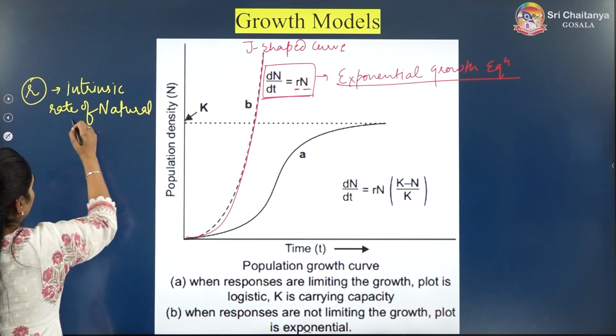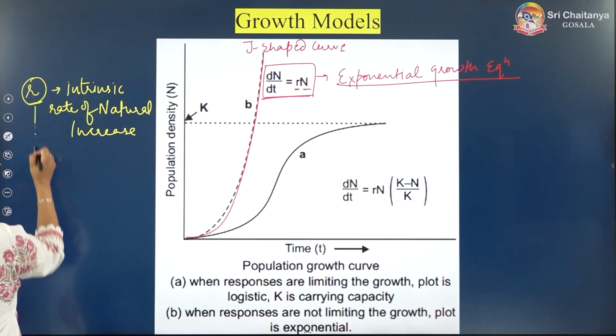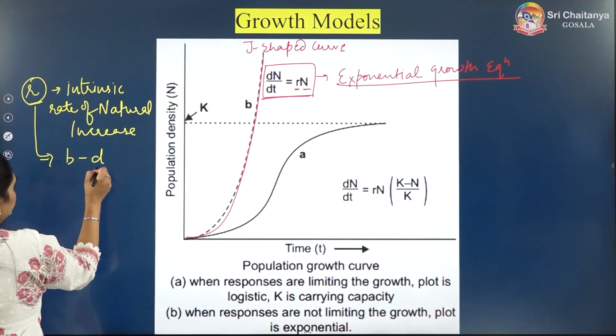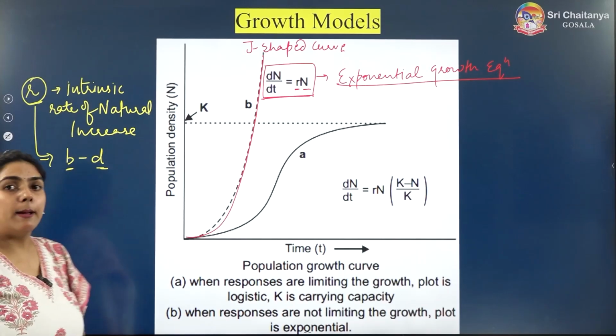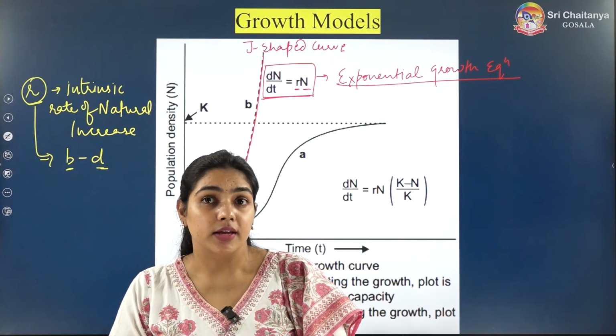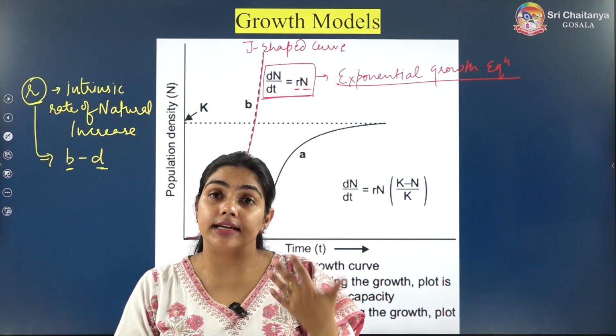How can we calculate R? We can calculate R by subtracting the death rate from the birth rate: small b minus small d. Small b is birth rate, small d is death rate.